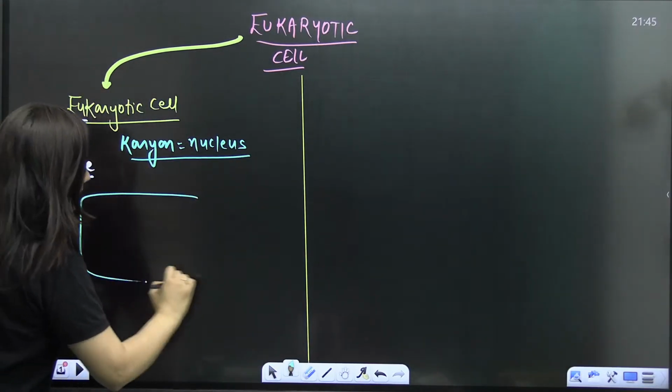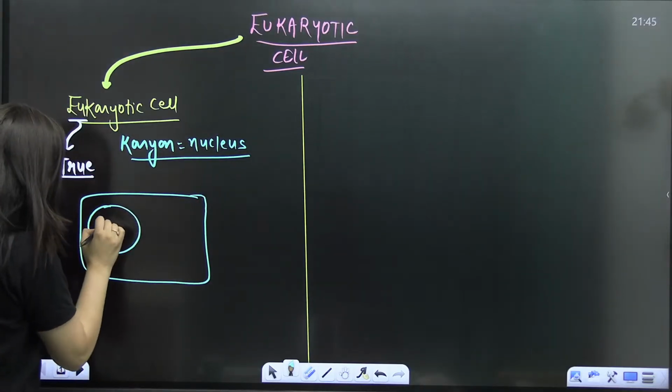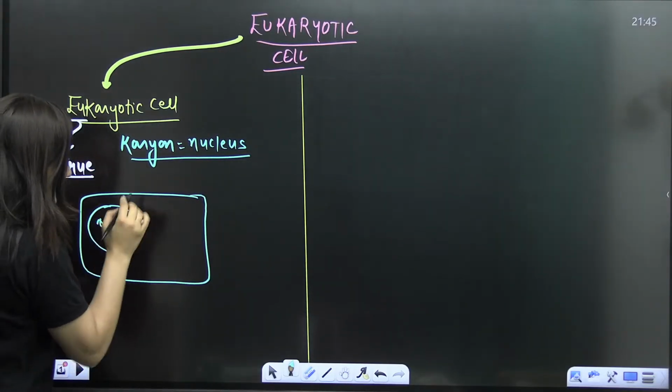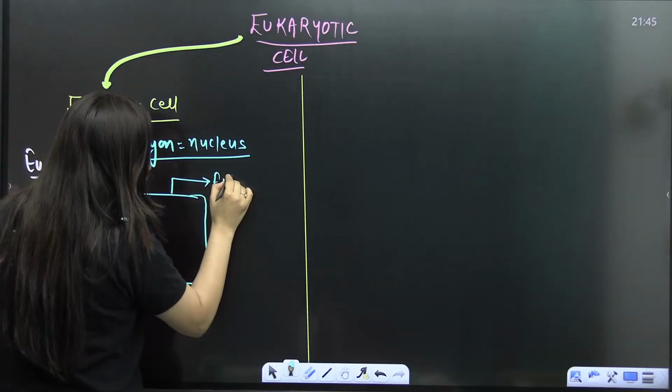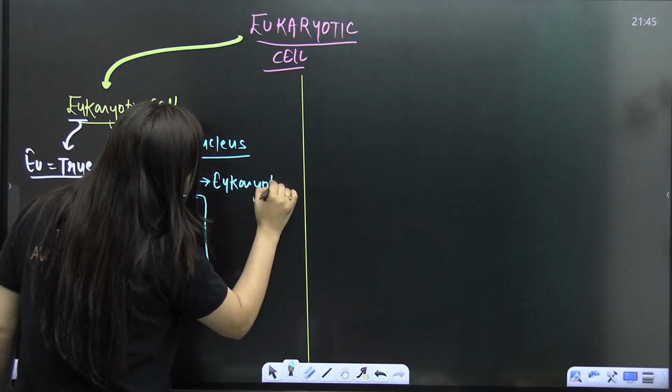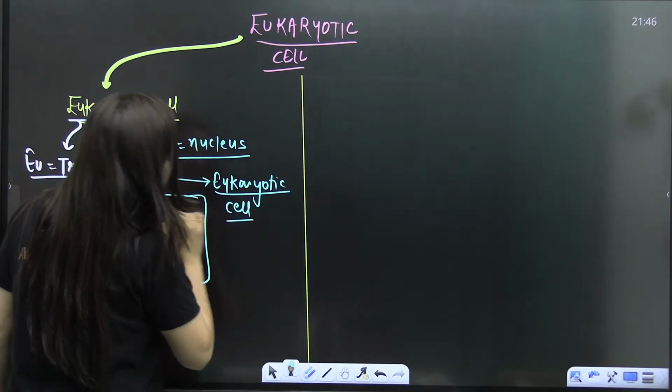So the cells having a true nucleus, in which we have our genetic material, are basically the eukaryotic cells.